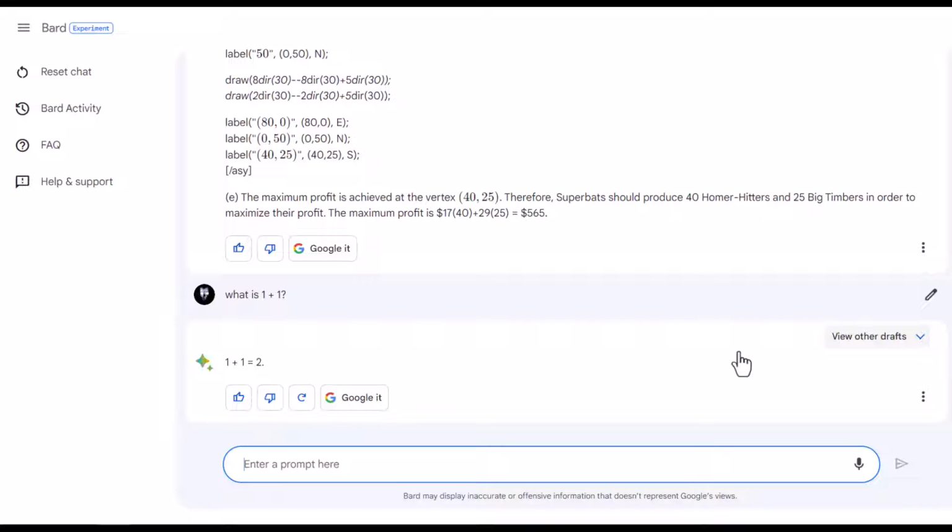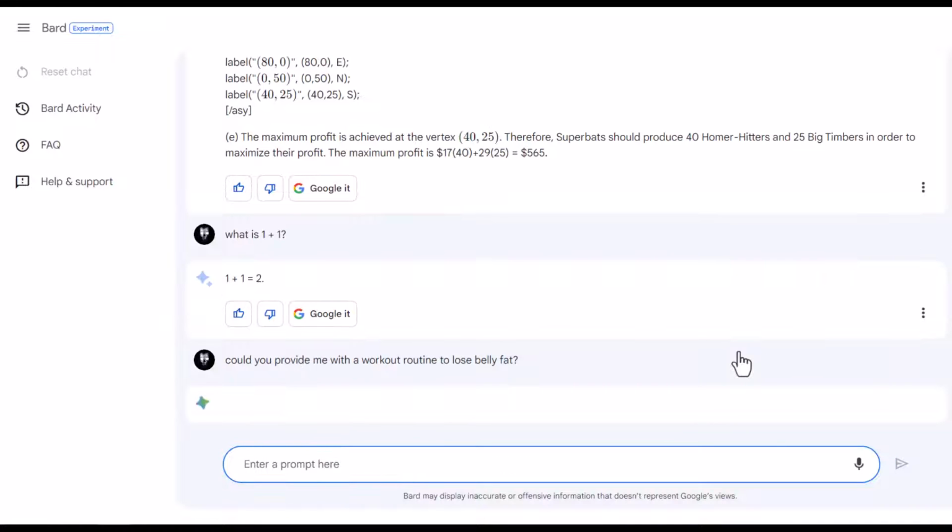Now, let's test if Bard can provide us with, let's say you're in fitness. So could you provide me with a workout routine to lose belly fat? All right, let's see what it will provide for us as it relates to working out.